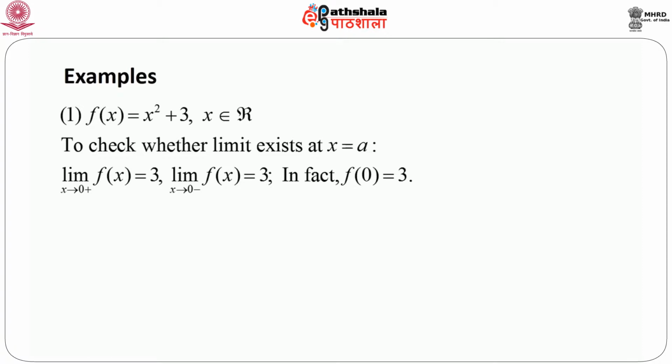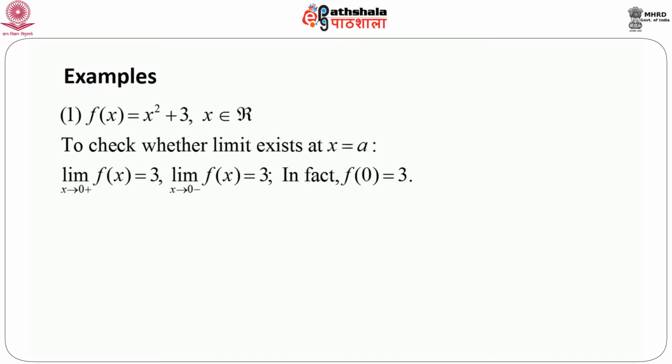So now consider the right hand limit of f(x), that means x is approaching 0 from the positive side of 0. That means x is taking positive values and continuously approaching 0, but not equal to 0 in this case, and that limit is equal to 3. And when we consider the left hand limit, that means x is approaching 0 from the negative values, or on the left hand side of 0, then the limit of f(x) as x goes to 0 minus, which we denote this way, equals 3. In this case, in fact, f(0) is exactly equal to 3.